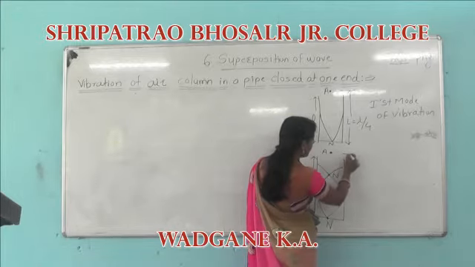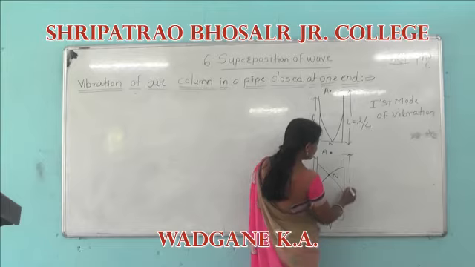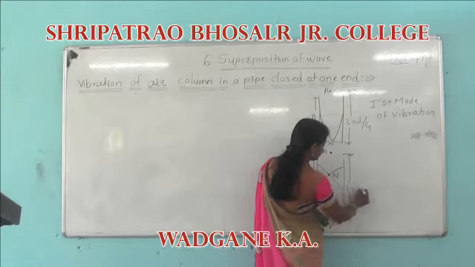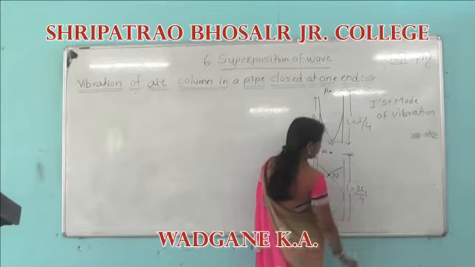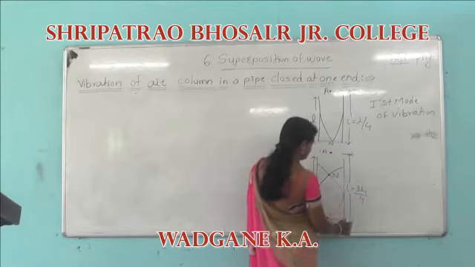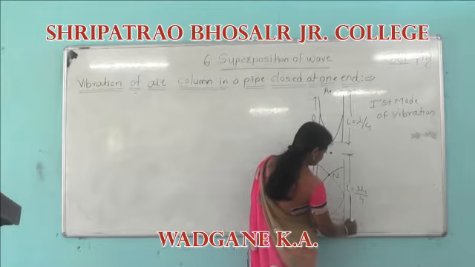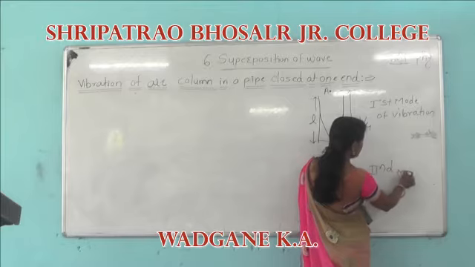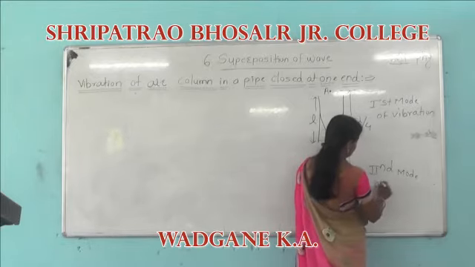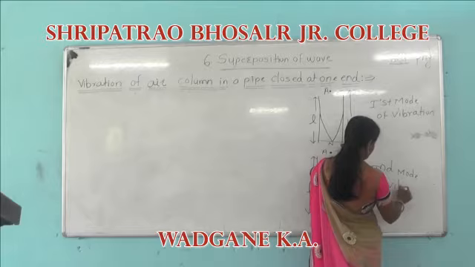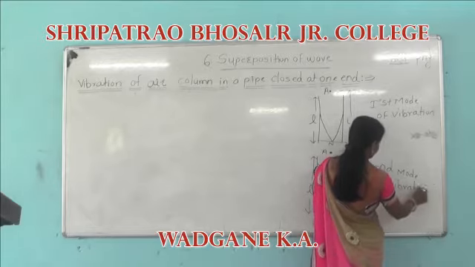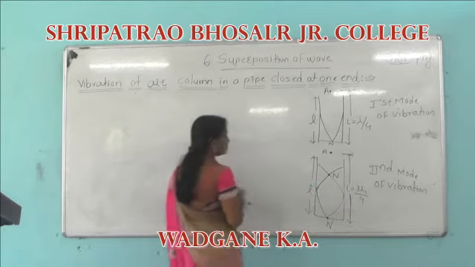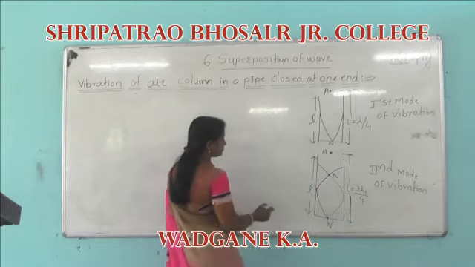Here an antinode is formed at a little distance. This is the second mode of vibration. In the second mode, nodes and antinodes are formed.